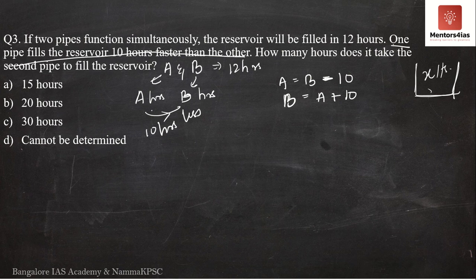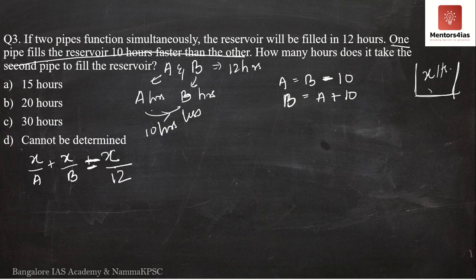This is what we have determined now. So now going back to your usual method, what do we always do? We always determine the number of liters filled per hour. So if both the pipes are filling the tank simultaneously, they are able to fill it in 12 hours.